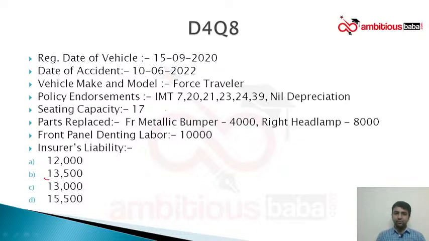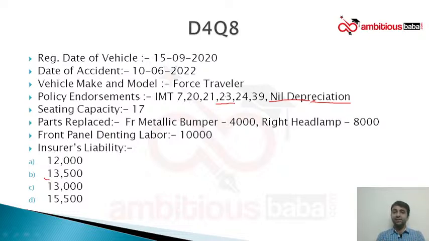Rest all is the same. I will just touch the points which are important. It is a nil depreciation policy, and it also has endorsement number 23. Yesterday we studied endorsement number 23, right? 23 says I will cover the parts which are excluded like bumper, headlamps, tail lamps, but I will pay only 50% of the assessed loss.